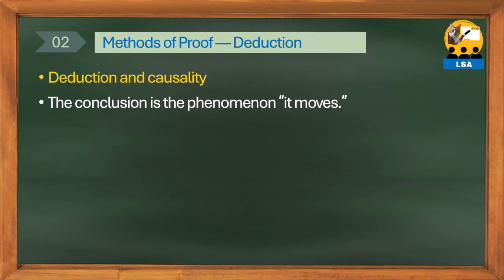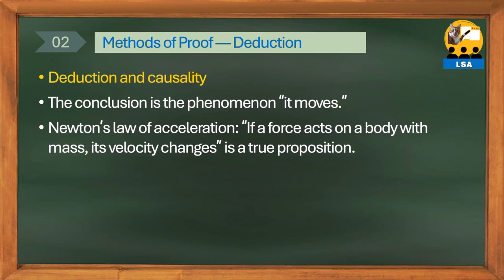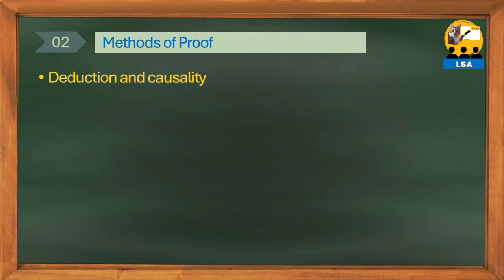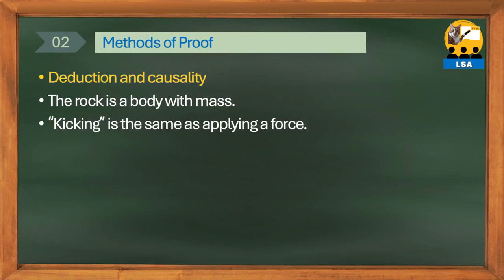Here we know that Newton's law of acceleration, namely the proposition, "if a force is applied to an object with mass, its velocity changes," is true. This law of acceleration is logically applied to the inference thinking process, if P, then Q. In this case, the stone is a mass object, and kicking is identical to applying force.